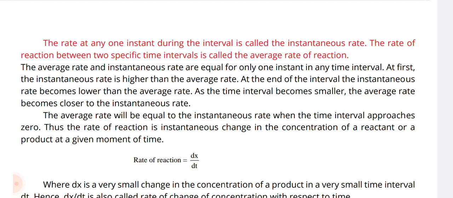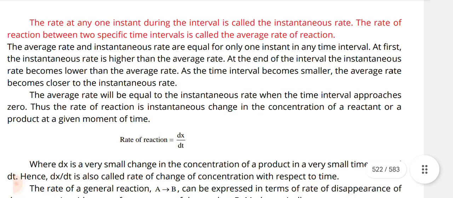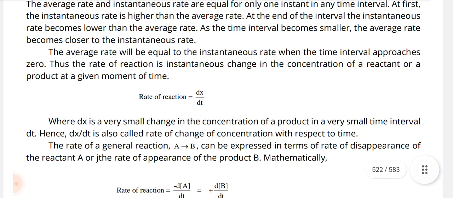At first, the instantaneous rate is higher than the average rate. At the end of the interval, the instantaneous rate becomes lower than the average rate. As the time interval becomes smaller, the average rate becomes closer to the instantaneous rate. The average rate will be equal to the instantaneous rate when the time interval approaches zero. Thus, the rate of reaction is the instantaneous change in concentration of a reactant or a product at a given moment of time.